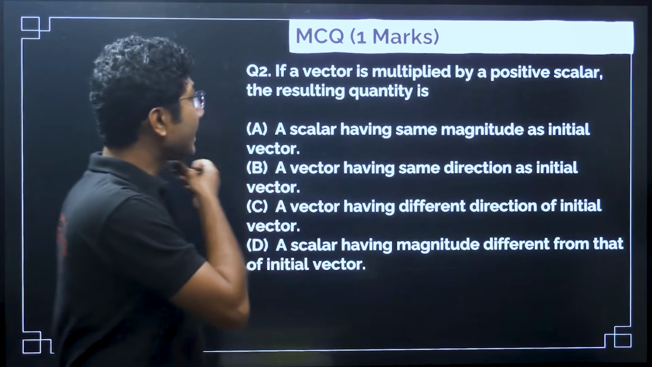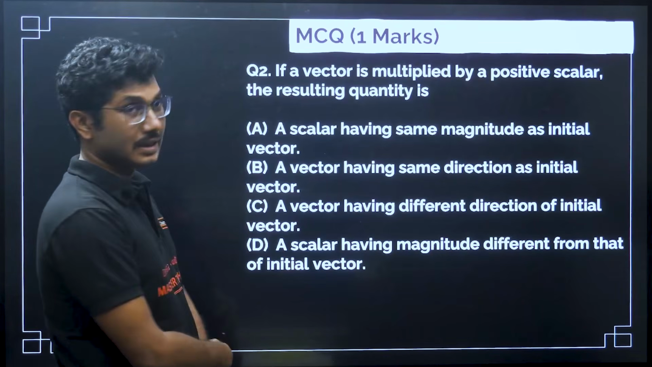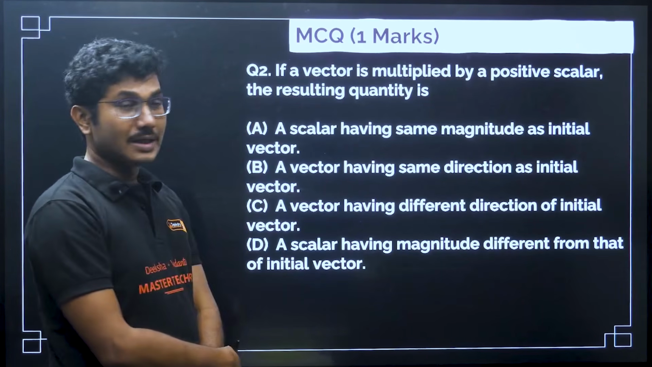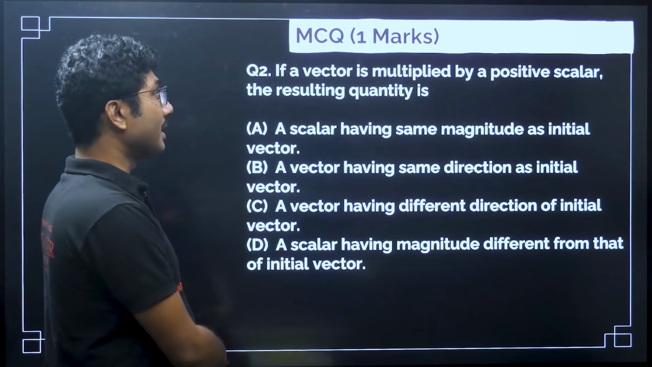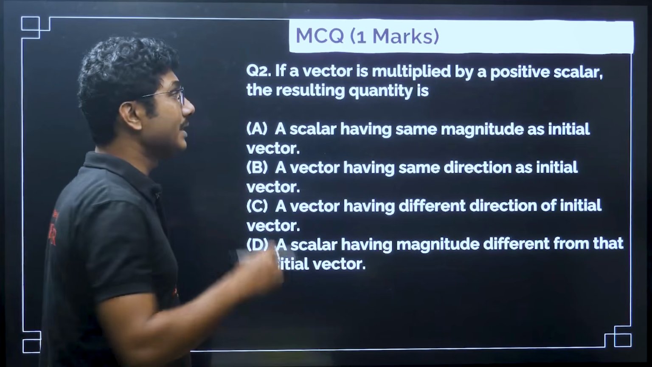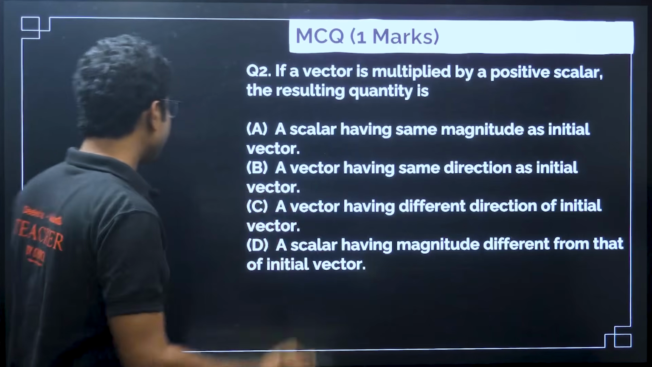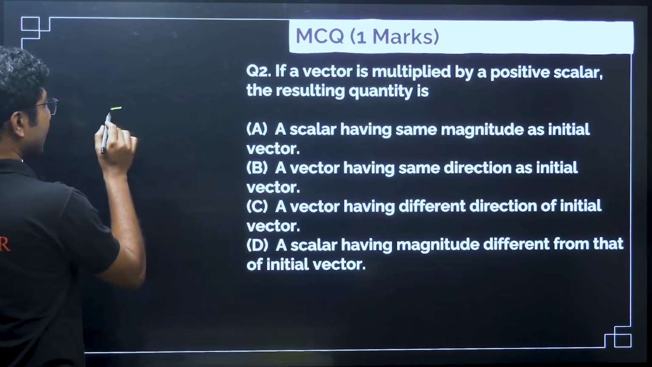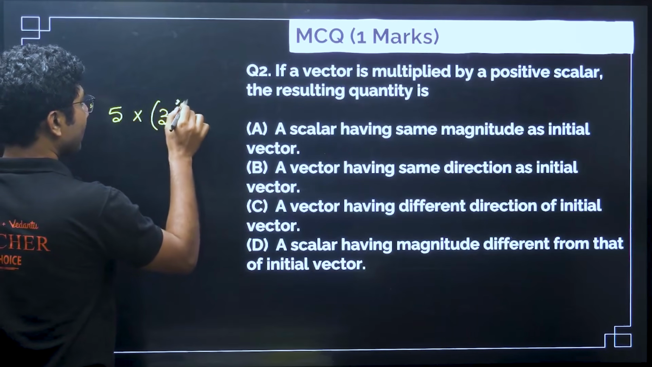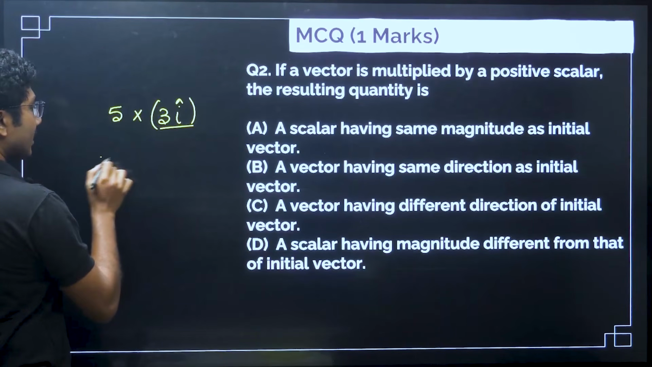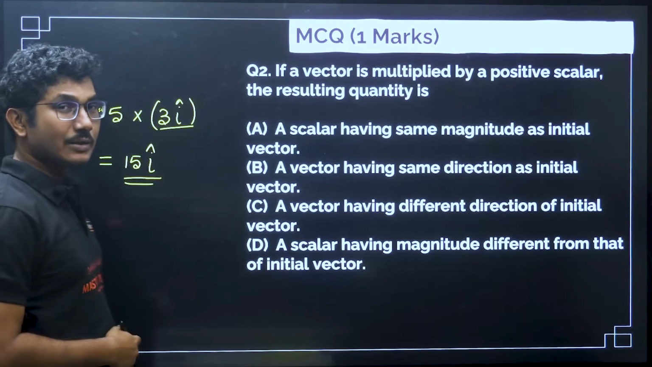Now let us move on to the next part. If a vector is multiplied by a positive scalar, the resulting quantity, since you are multiplying a vector quantity with a scalar quantity, will be a vector quantity, but its magnitude will change. For example, I am giving you a basic example. 5 is a scalar quantity, and if you multiply it with say 3 cap, 3 cap is a vector quantity. So what is the new quantity? New quantity is 15 cap. So it is a vector quantity, but magnitude increases.